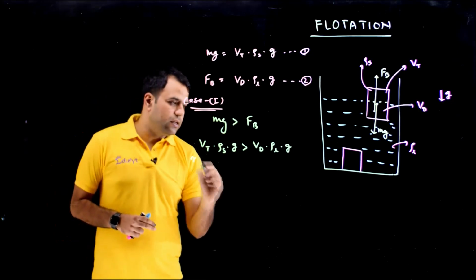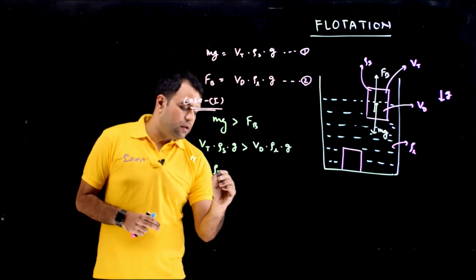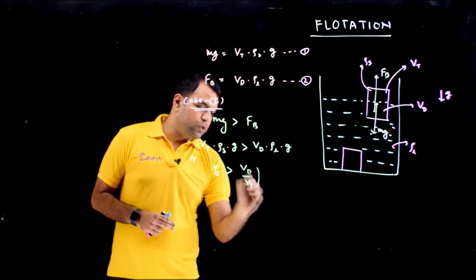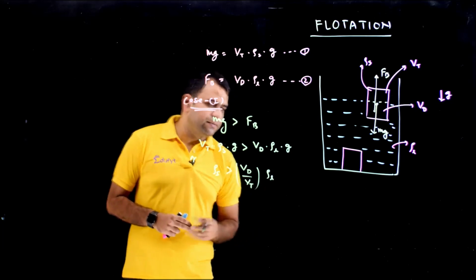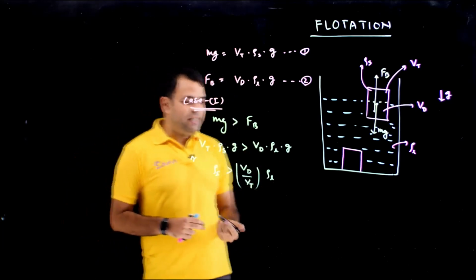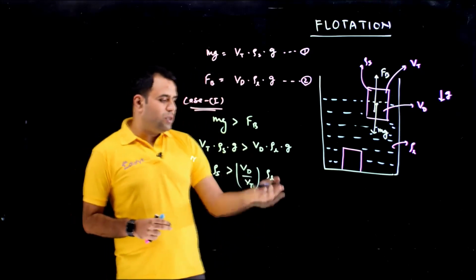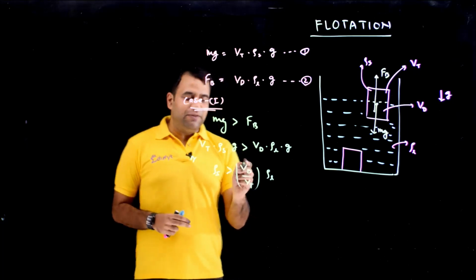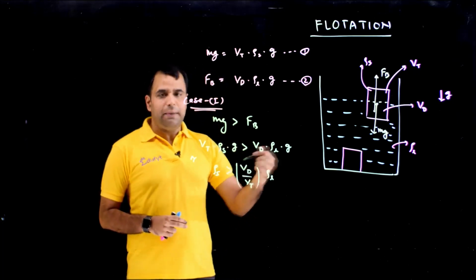Or you can say rho s is more than Vd upon V total rho l. So if mg is more than Fb, the thing is rho s is more than this value. The maximum value of displaced volume can be Vt.